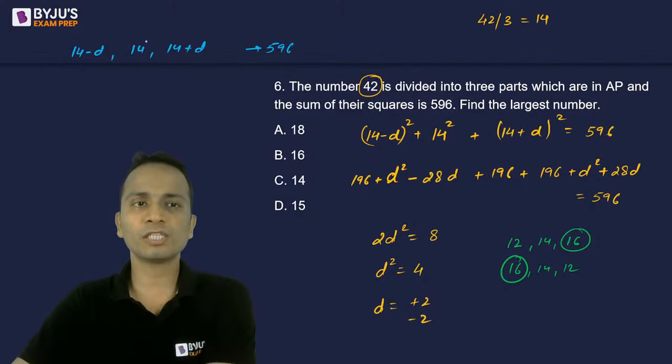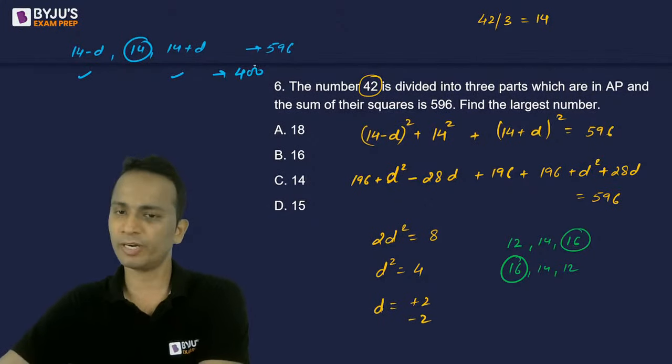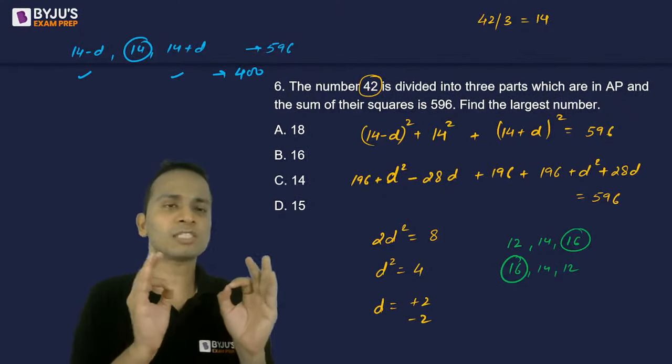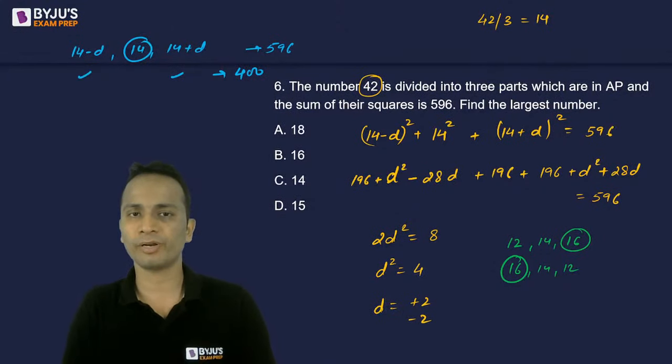If I remove the square of this, the sum of the squares of the first and last numbers will be 596 minus 196, that is 400. Okay, I removed the square of the second number, so the sum of the squares of the first and the third terms will be equal to 400.